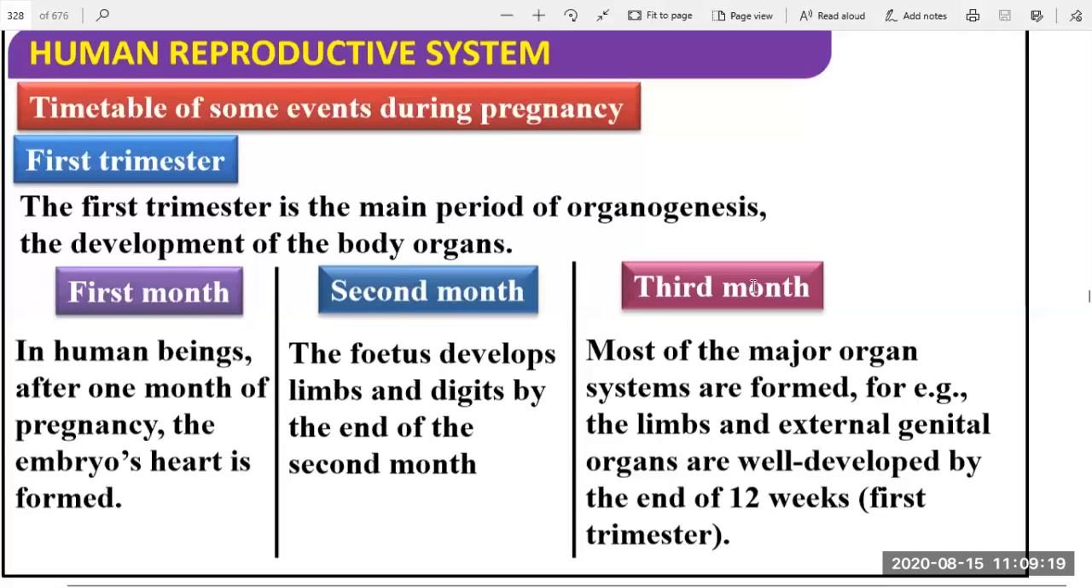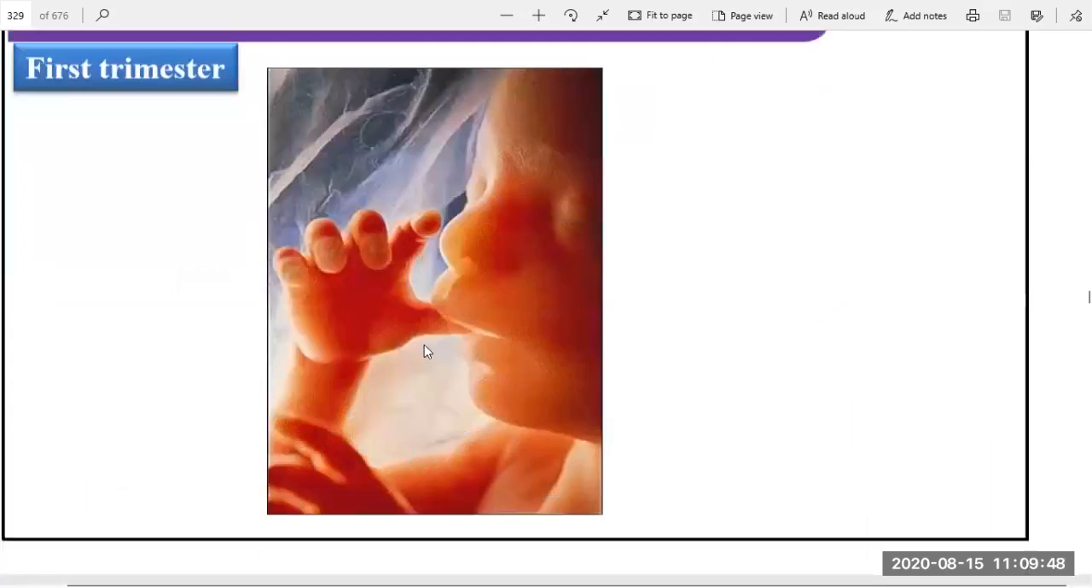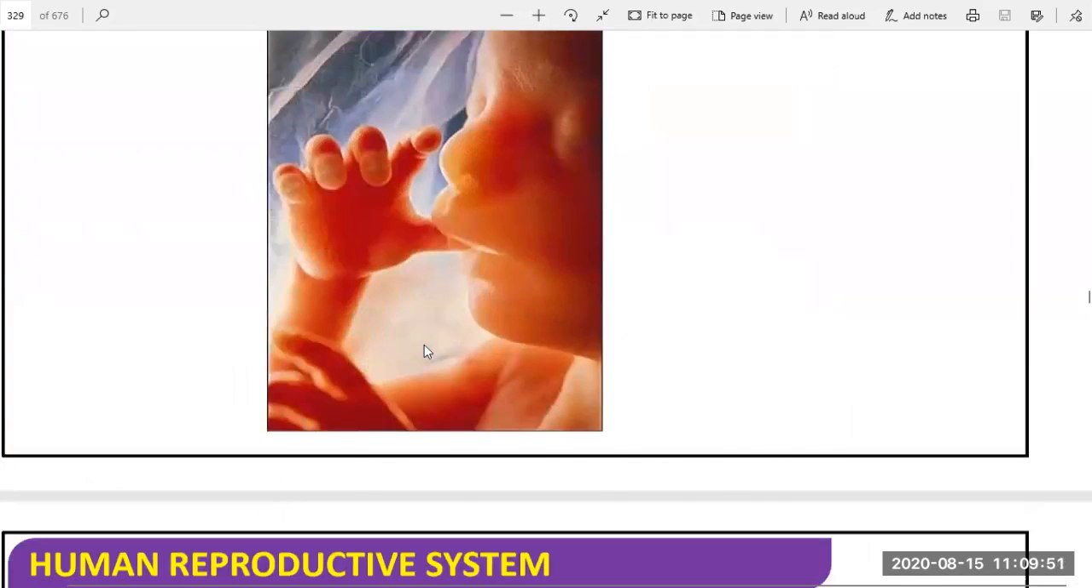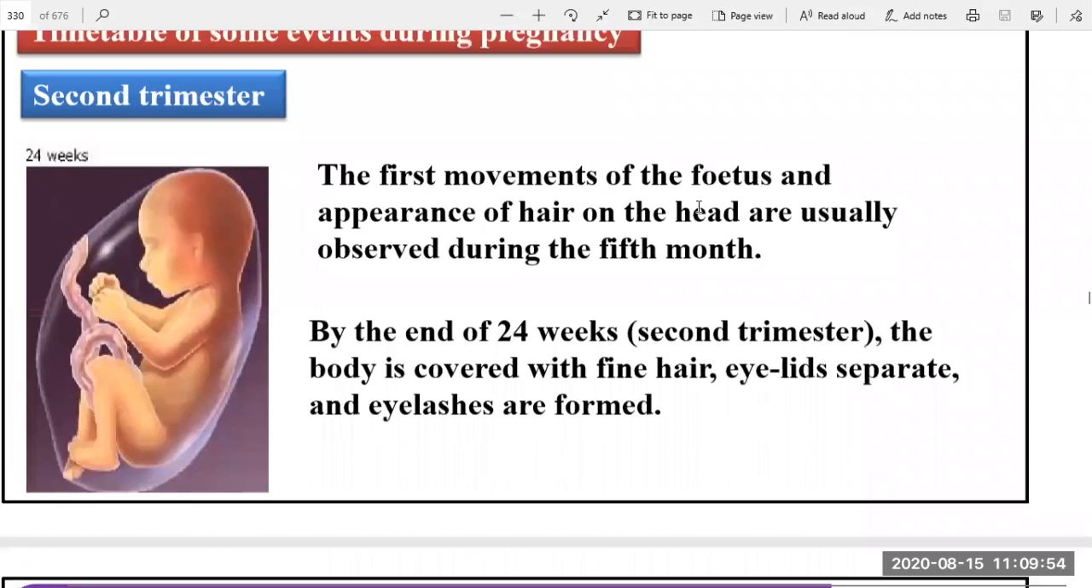So after the third month, there is the end of the development of such types of organs: heart, then digits, then limbs, and then external genital organs. Okay, so reproductive organs, you can say. So this is the end of the first trimester. Okay, first month, second month, and the third month. So this is the completion of the first trimester. Okay. Next, there is movement of the fetus and appearance of hair on the head. So there is a starting of the appearance of the hairs. We can say in the 24 months.